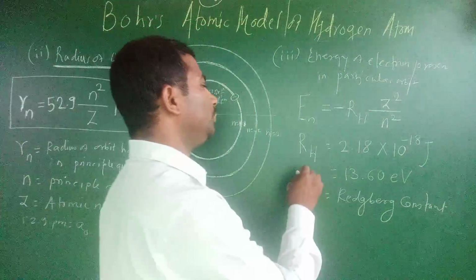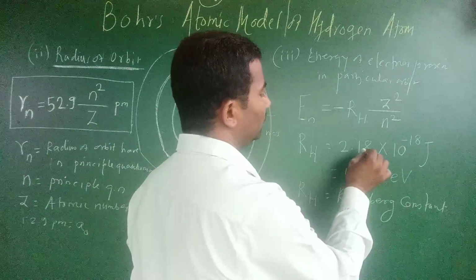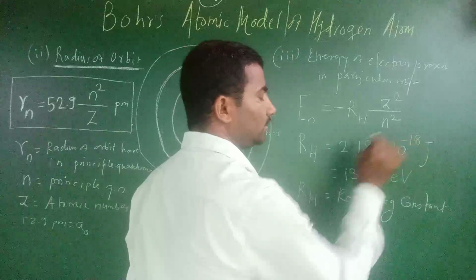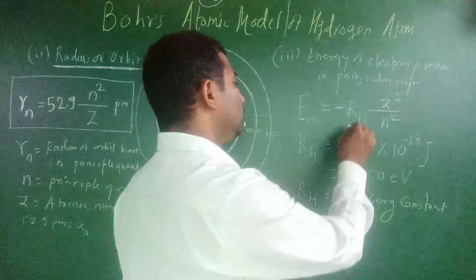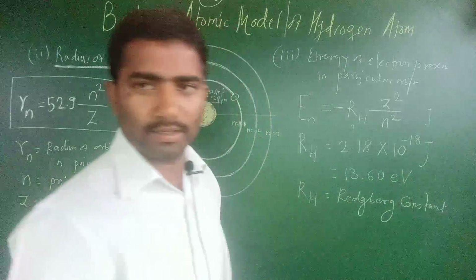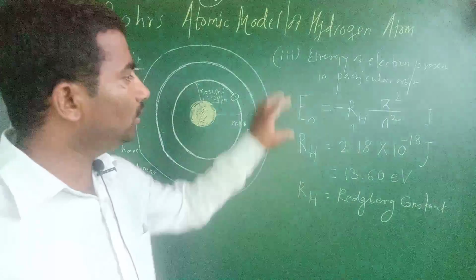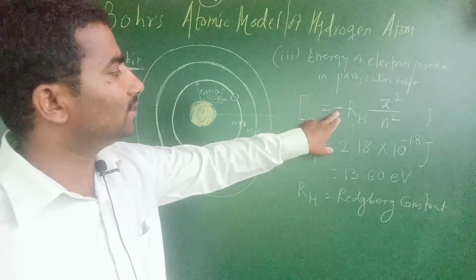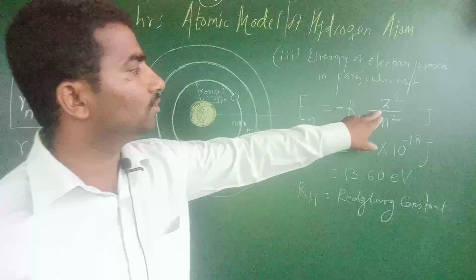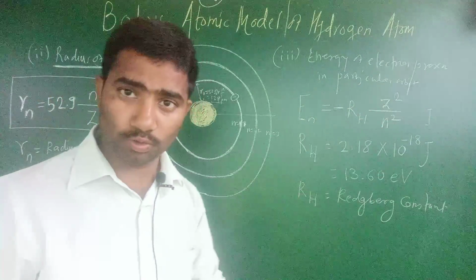Suppose we put R_H equal to 2.18 into 10 raised to minus 18 joule here, then we get the unit of energy in joule. E_n is equal to minus R_H into Z square upon n square in joule.